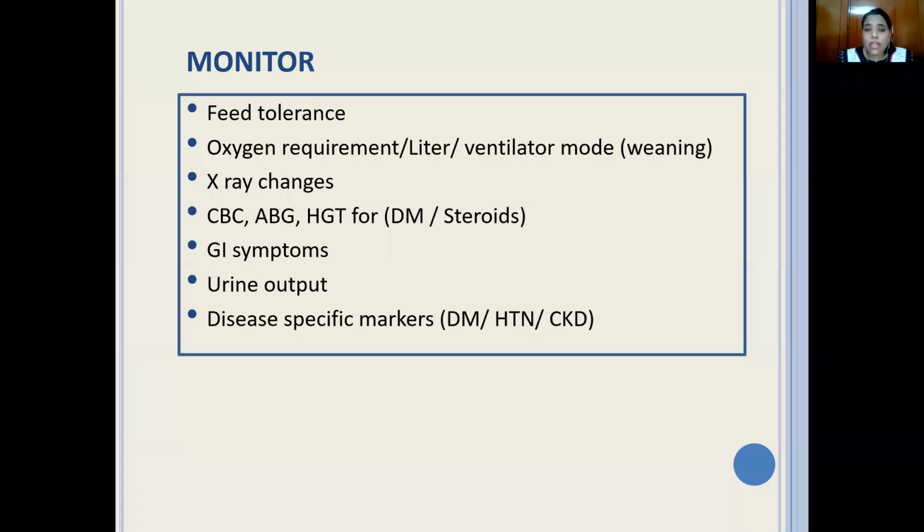But if a mother has a moderate form, where she is experiencing breathlessness and some symptoms, the milk can still be expressed and the baby can be fed that milk. And if it is a very critical situation, a milk bank can be used to feed the baby. So even for pregnant women, breastfeeding is the best food for infants rather than infant formulas. That needs to be kept in mind.